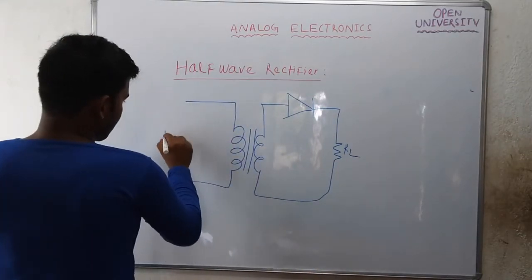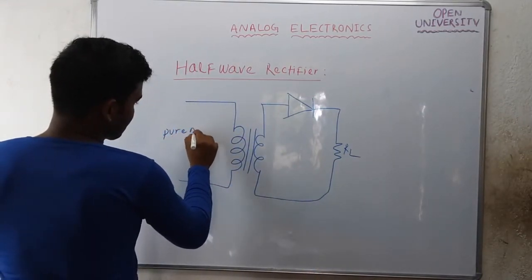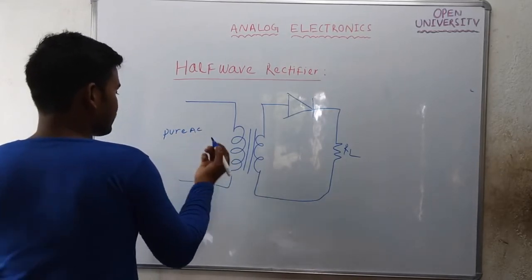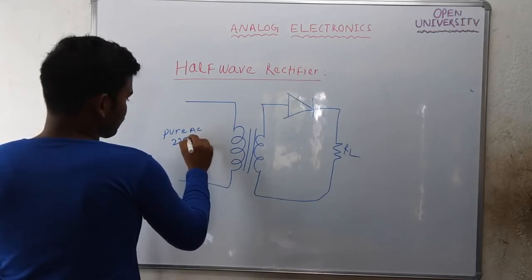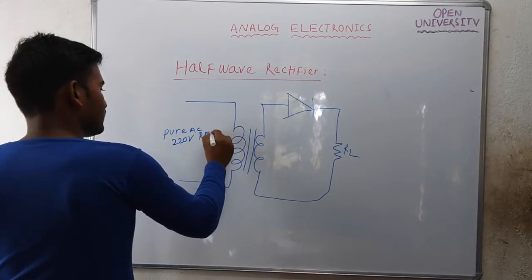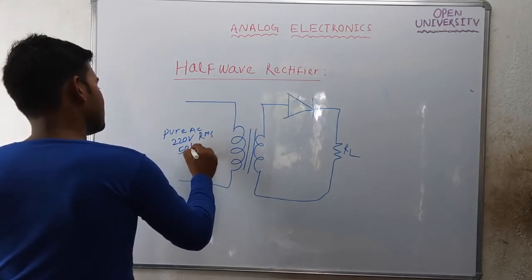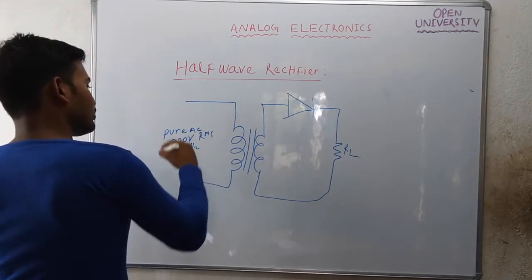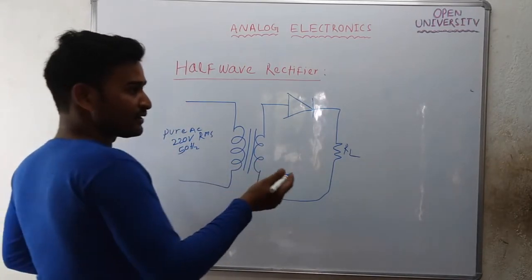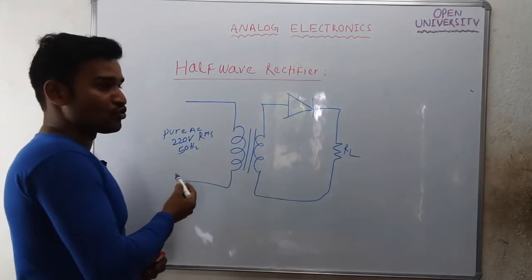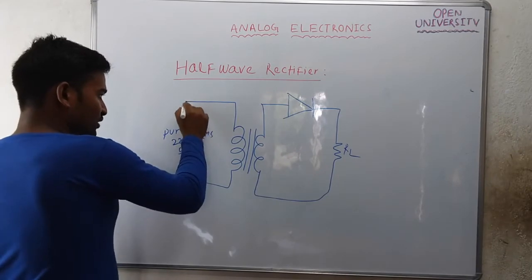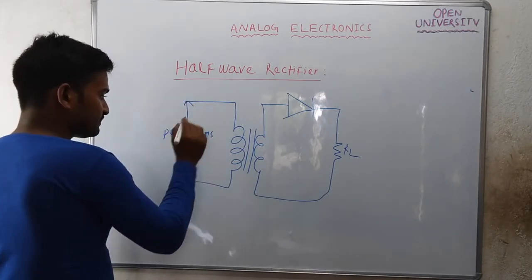The input is a pure AC signal, like a sinusoidal signal, sine or cosine, whose RMS value is 220 volt and whose frequency is 50 Hz. This is the signal you will find in the socket. So the input to the rectifier will be a pure AC signal.